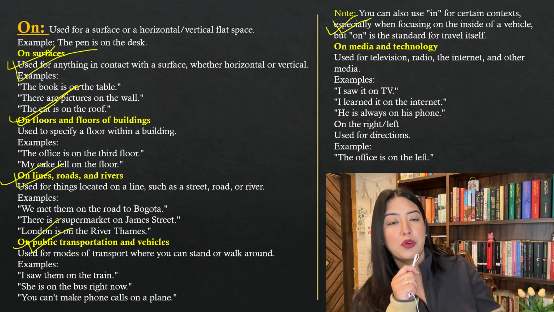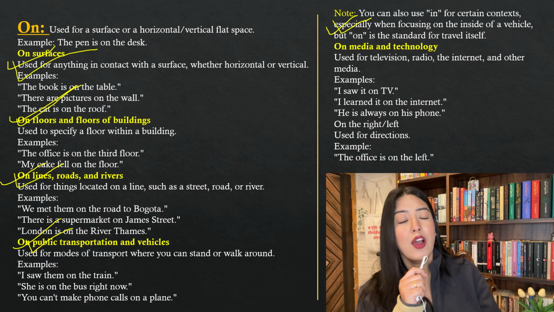"I am moving on the road." "We're always on the go." "We're always on the road," okay? Or you'll say, "I'm moving."